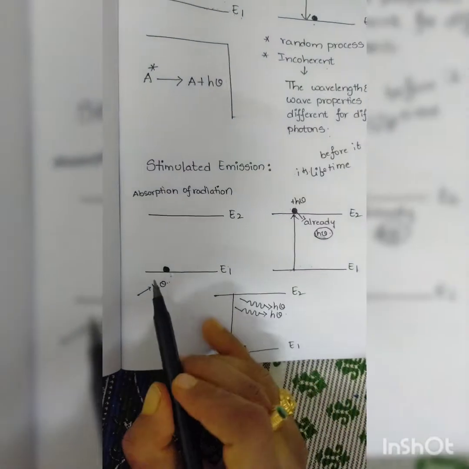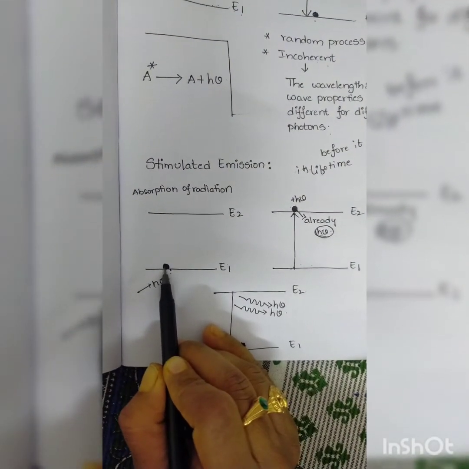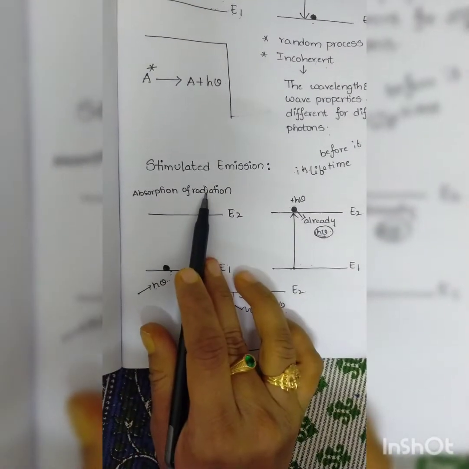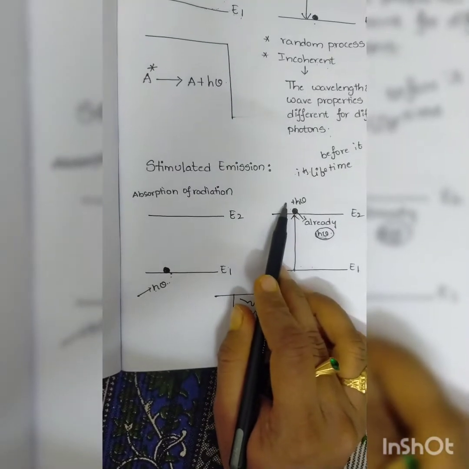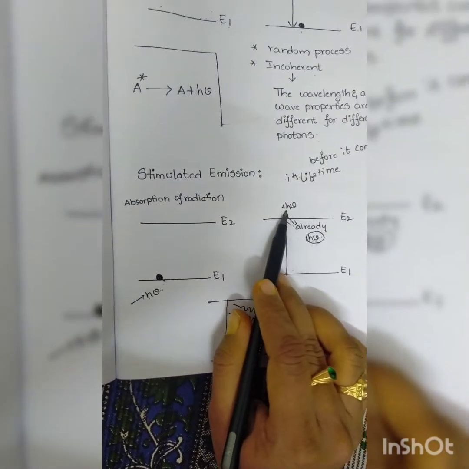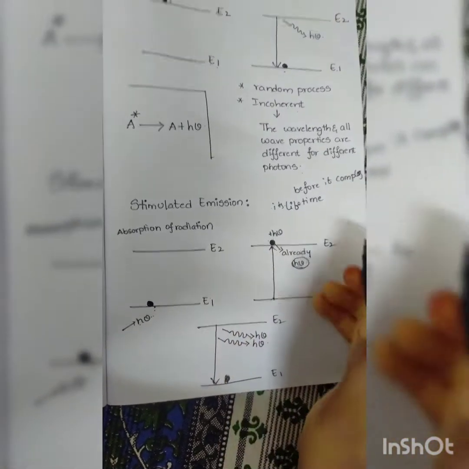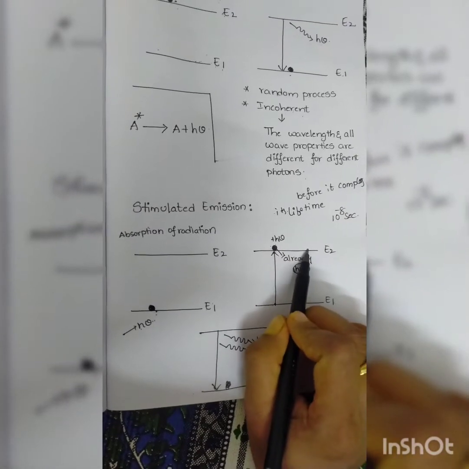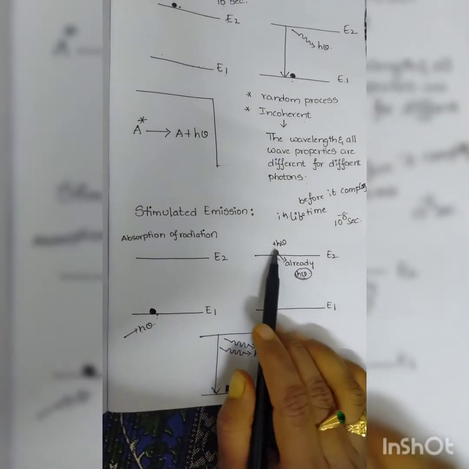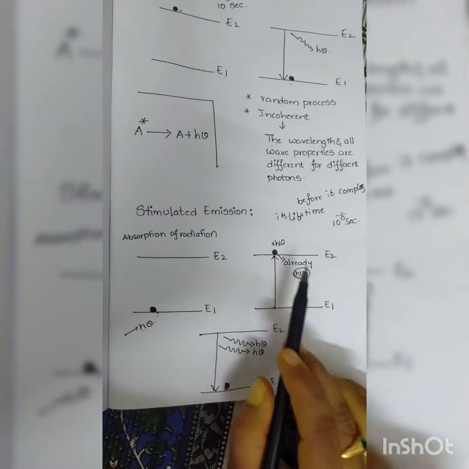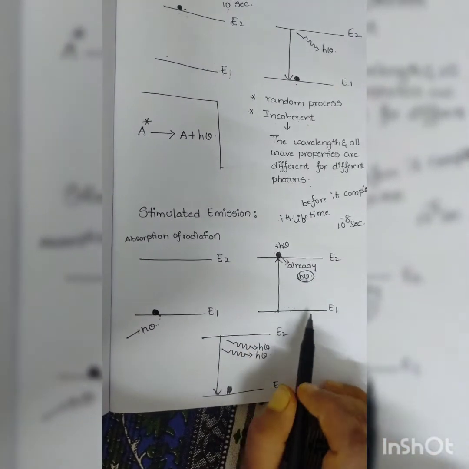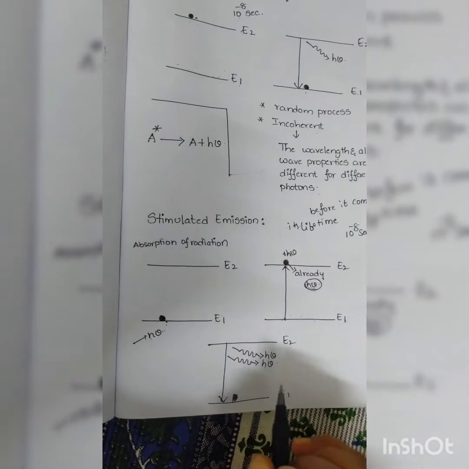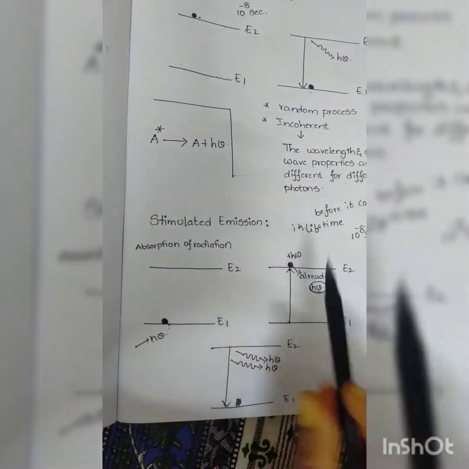Because it will already have h nu energy when it is getting excited from E1 to E2 state in absorption of radiation. Here we are again giving h nu energy as extra energy before it completes its lifetime. And you remember lifetime is 10 to the power of minus 8 seconds in E2 state. So as it is having double energy, when it is jumping from E2 state to E1 state, it is releasing 2 photons. Okay, this is about stimulated emission.